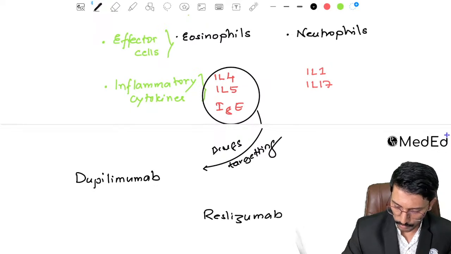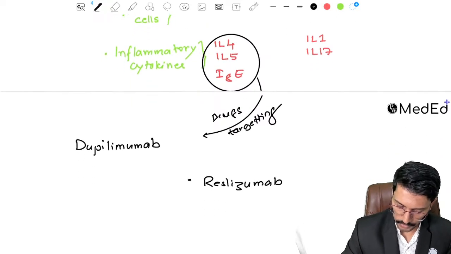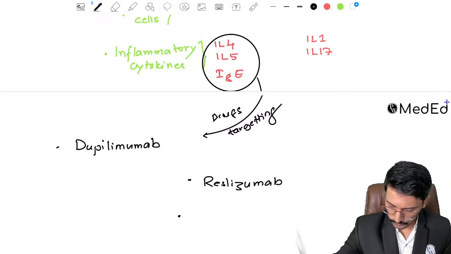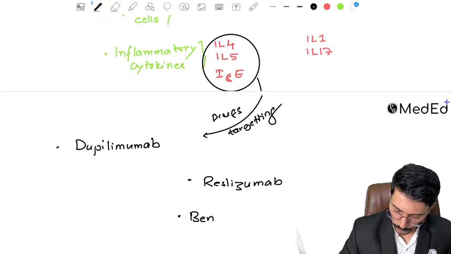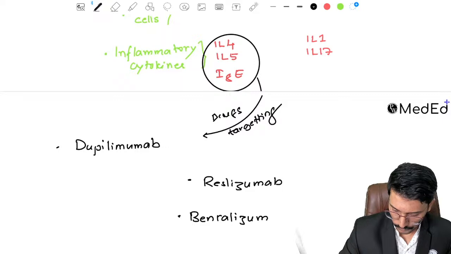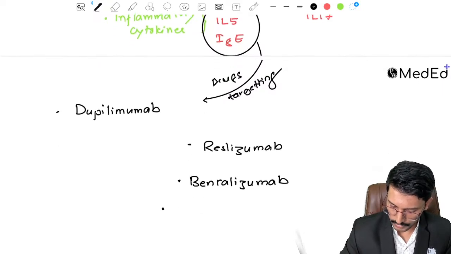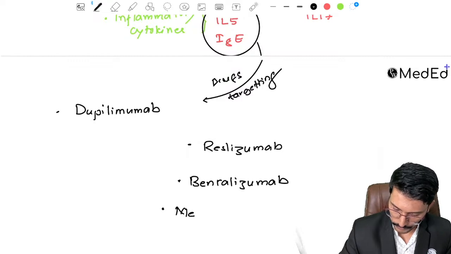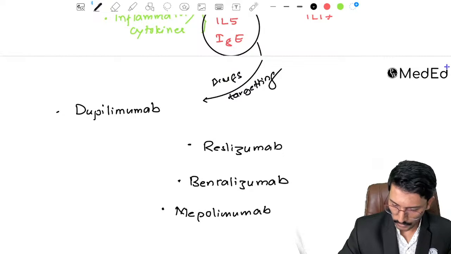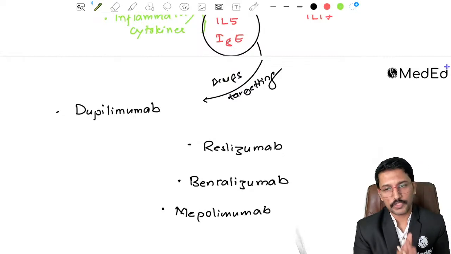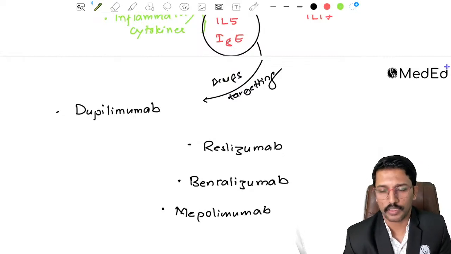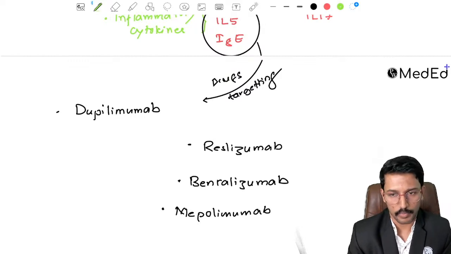These are all monoclonal antibodies. Then we have a drug called benralizumab, and finally a drug called mepolizumab. Their mechanism of action, or which particular inflammatory cytokine these drugs are targeting, can be a question.